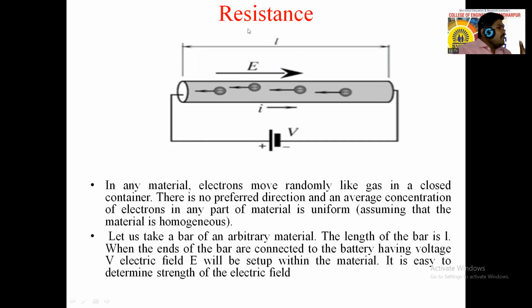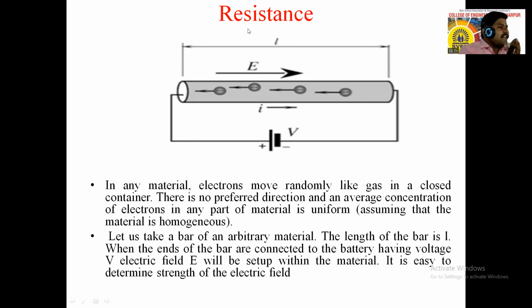That opposition depends upon what factor, or which parameter? First, it depends upon the material. A pure conductor has less opposition, so it carries a maximum amount of current. That means there is less opposition, so we can call it low resistance. So it depends upon the material.